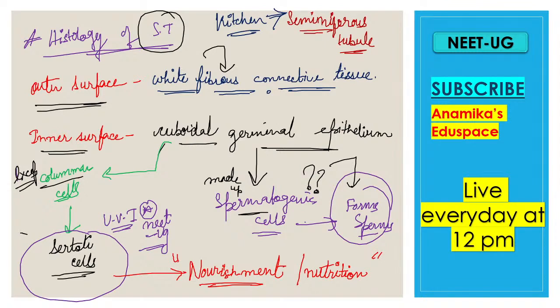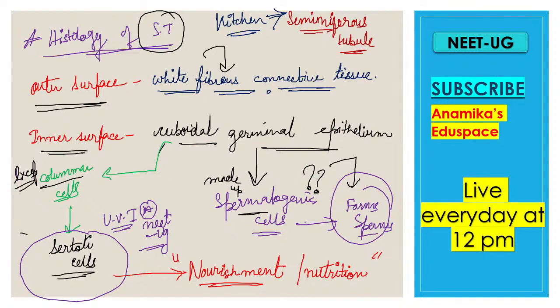Just as our mother provides nourishment and nutrition to us while we develop in the womb, the sperms develop in the seminiferous tubules, and the Sertoli cells are the mother of those sperm cells. The Sertoli cells provide the nutrition to the sperm cells.